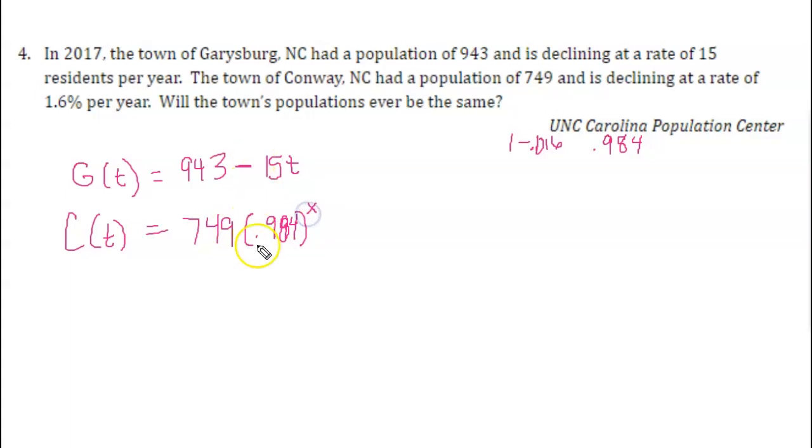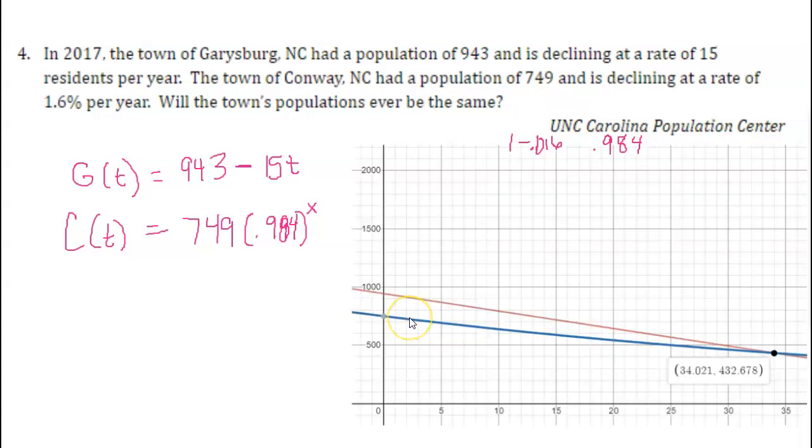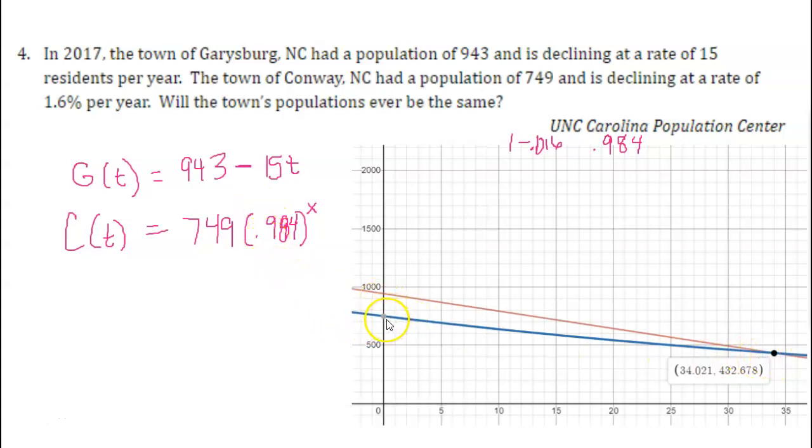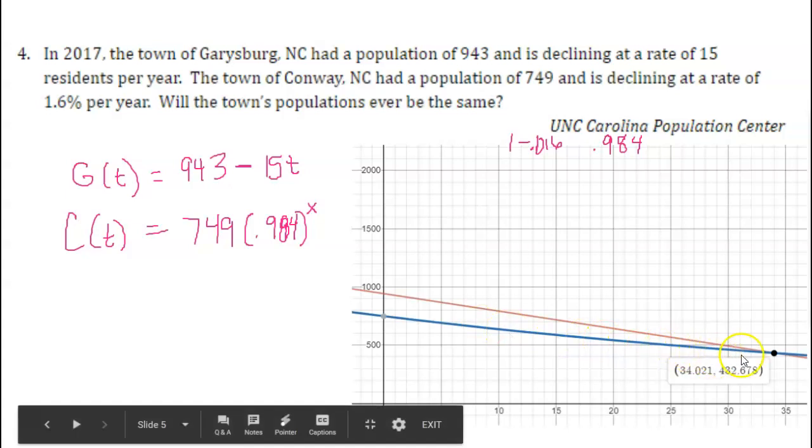All right, so we have these two. We're interested in if they'll ever be the same. So if we want to find where they're going to be the same, we really want to graph them and look for where they intersect one another. So when we graph them, we've got our red line here. It started at 943 and it's going down at 15 people per year. And then our blue line is the exponential. It started at 749 and it's going down by 1.6% per year.